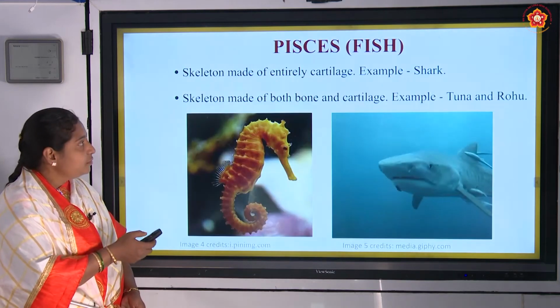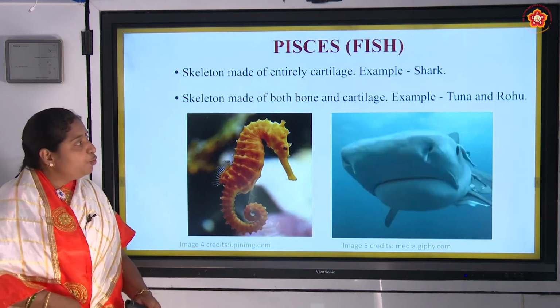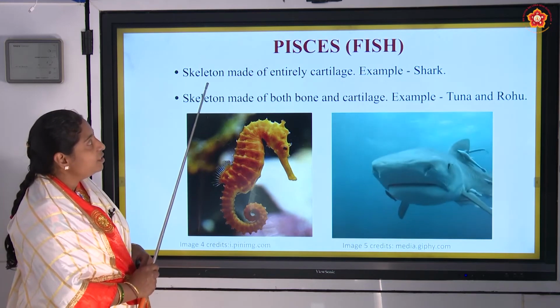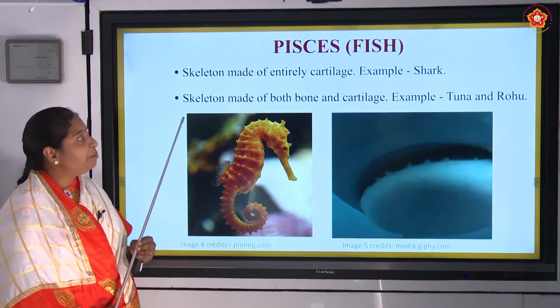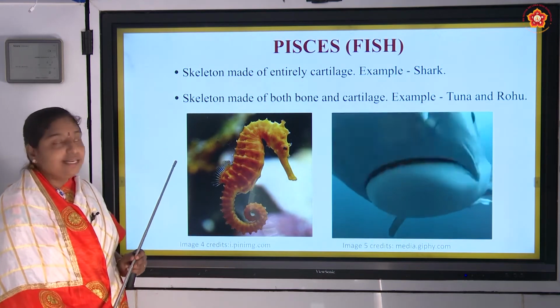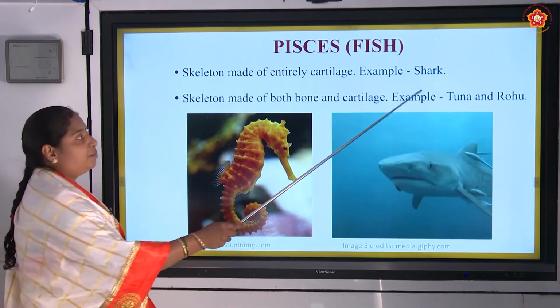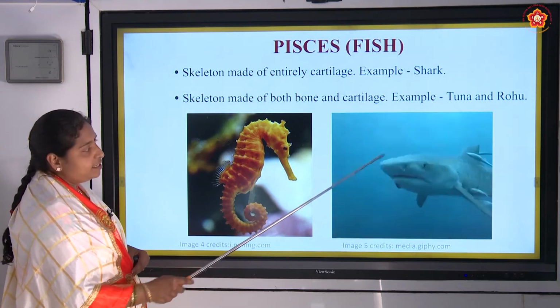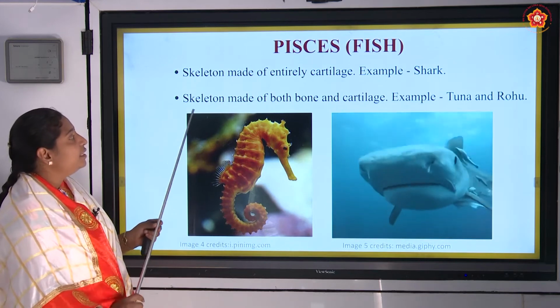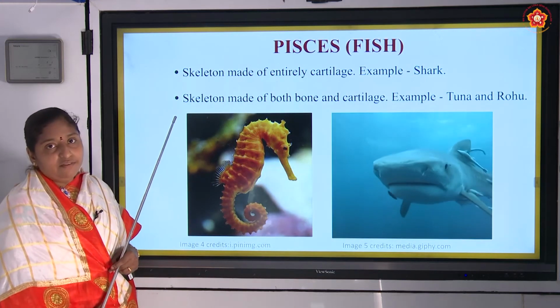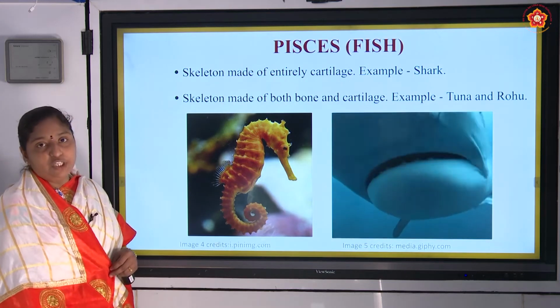Example, shark, tuna, rohu. Again in this, if the skeleton of the fishes is made up of only cartilage, we call them cartilaginous fishes. Example, shark. This is a shark. See, it is having the skeleton made up of cartilage. And if the skeleton is made up of only bone, then we can call it bony fishes.